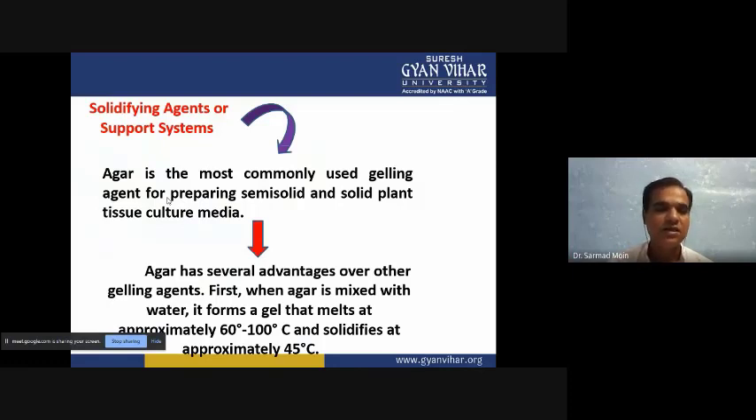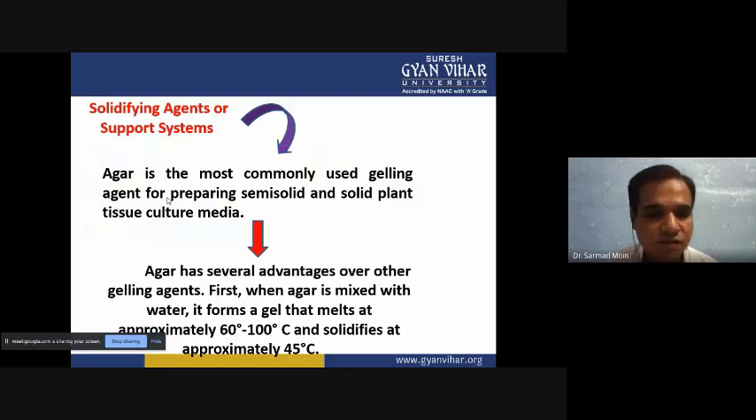That's why when we are culturing the plant tissues and cells, these cells and tissues are always on the surface of the plant tissue culture media. If we use liquid media, these tissues and cells cannot stay on the surface, they will go inside the media, suffocate and die. So we have to use a supporting system, and for the supporting system we are using agar.